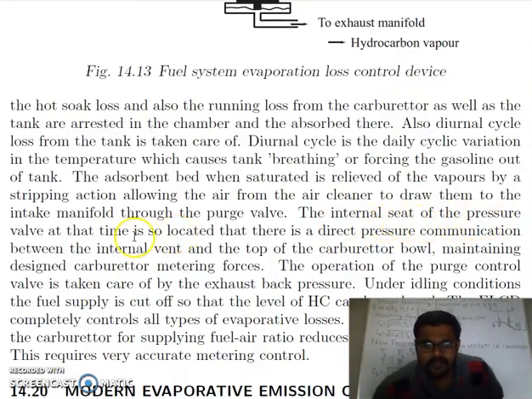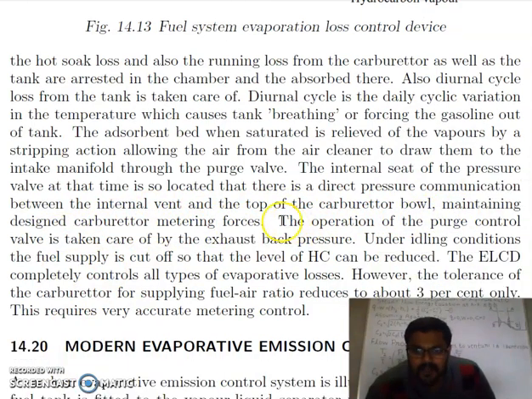The internal seat of the pressure valve at that time is so located that there is a direct pressure communication between the internal vent and the top of the carburetor bowl, maintaining designated carburetor metering forces. The operation of a purge control valve is taken care of by the exhaust back pressure. Under idling conditions, the fuel supply is cut off so that the level of hydrocarbon emissions can be reduced.